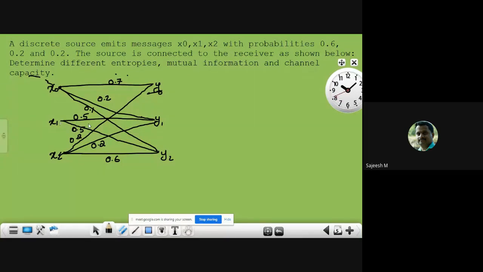Can anyone say what will be the second row of the channel matrix corresponding to this channel diagram? Please, someone. Second row of this. So 0.5, 0.5. Okay, 0.5, 0.5. And the third row of the channel matrix is 0.2, 0.2, 0.6. Okay, that is the channel matrix corresponding to this channel diagram. 0.7, 0.2, 0.1.